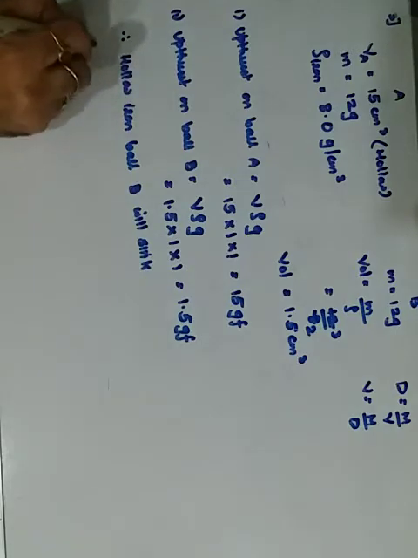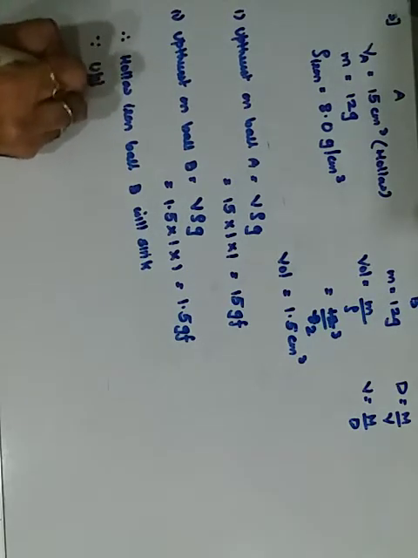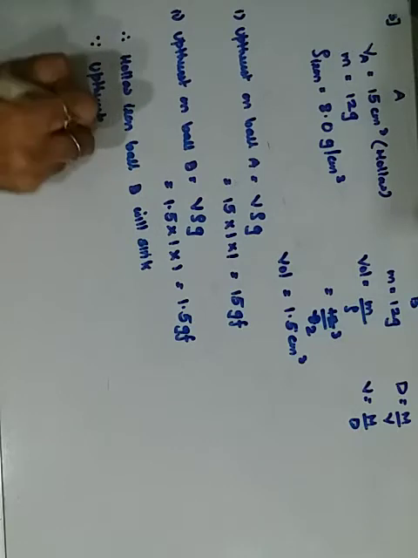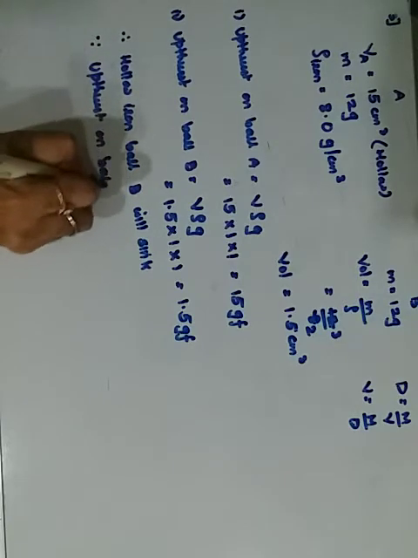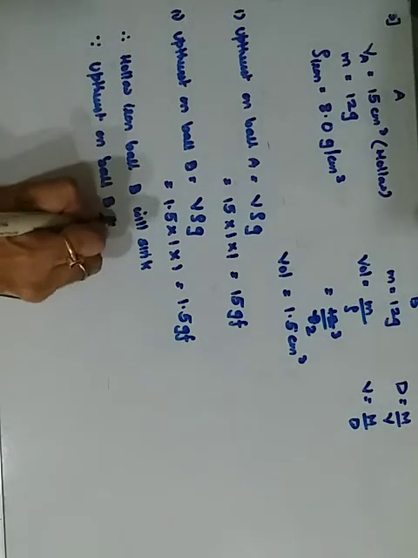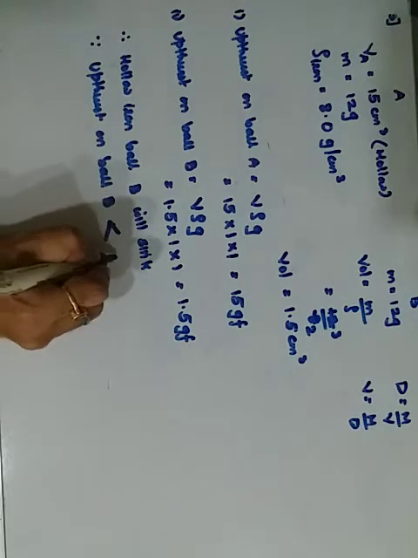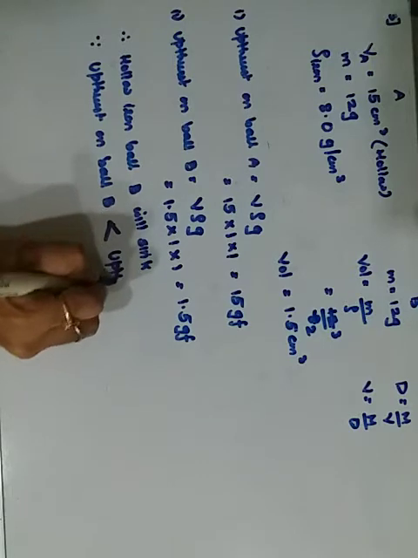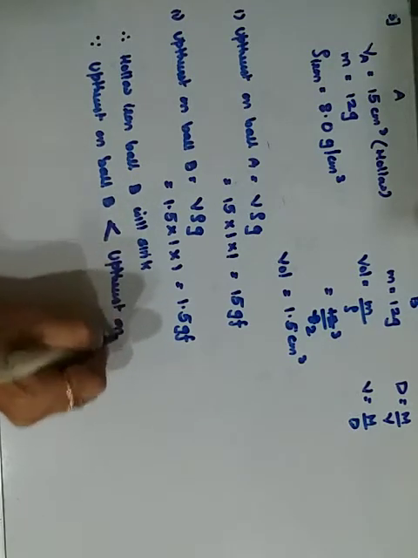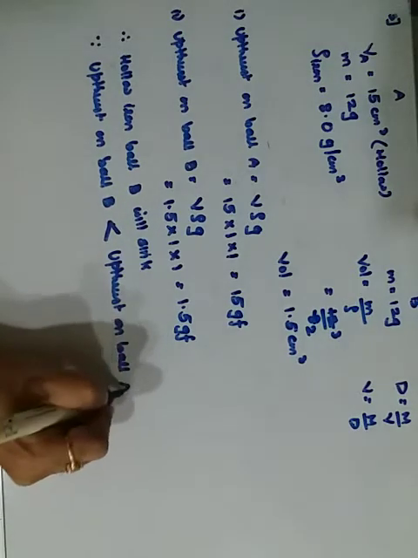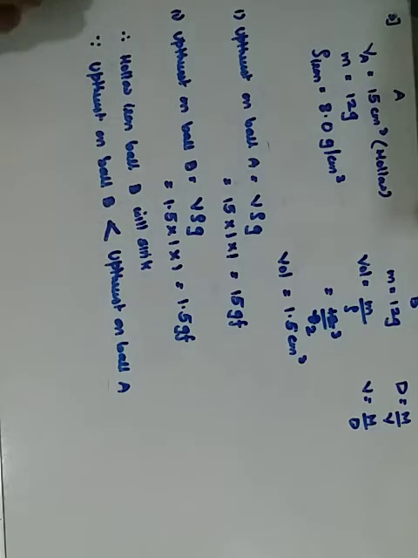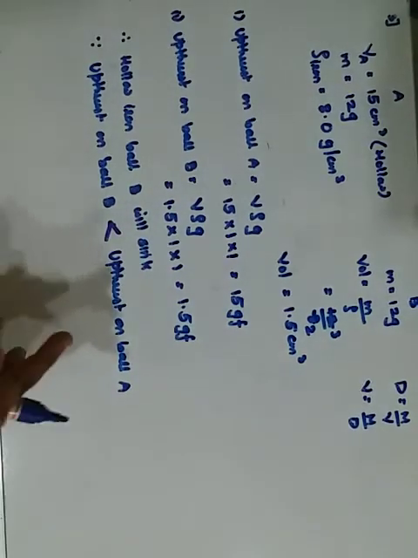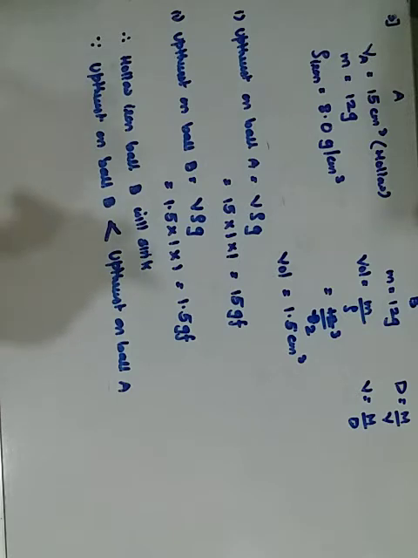So just to mention, since the upthrust on ball B is less than the upthrust on ball A, just write this much and it is understood. No need of writing all the numerical part. They have given in the textbook the whole explanation. But if you write this much, then it is okay.